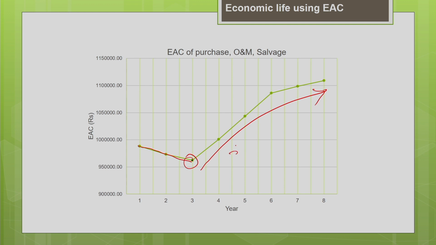This increase will be due to the increase in the repair cost and the operating cost associated with the machine, due to increase in age of the machine. That is why before the repair cost and operating cost increase significantly, you are supposed to replace the machine. So, the optimum replacement time of this machine, or the economic life of the machine, is the 3rd year.